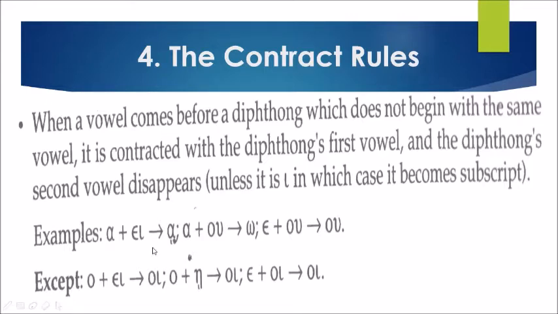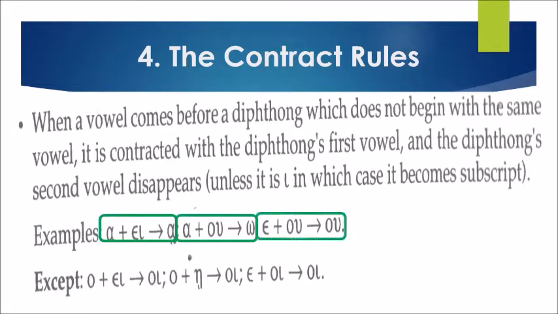case it becomes subscript. Therefore, alpha plus epsilon iota becomes alpha with iota subscript. So the first letter, epsilon, was dropped, and the iota was written below. Alpha plus omicron epsilon becomes omega, and epsilon plus omicron epsilon becomes omicron epsilon. There is an exception in the case of omicron plus epsilon iota, it becomes oi, and omicron plus eta with a subscript still becomes oi, and epsilon plus omicron iota becomes oi.